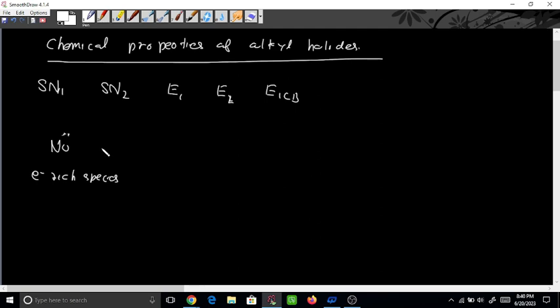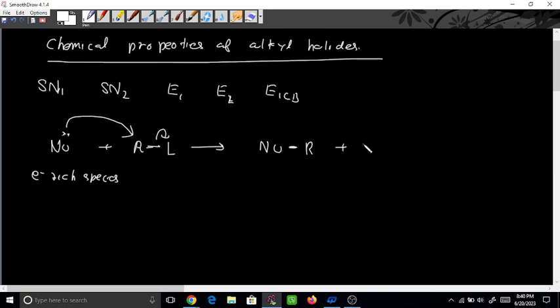So what will happen when we react a nucleophile with some alkyl halide? This R is there and L is some leaving group. This nucleophile has a lone pair of electrons, an excess of electrons. This excess can be used to form one sigma bond, and simultaneously the leaving group will leave from the alkyl group. So we will have formation of a sigma bond between the nucleophile and the alkyl group. From these two electrons we have formed one sigma bond.